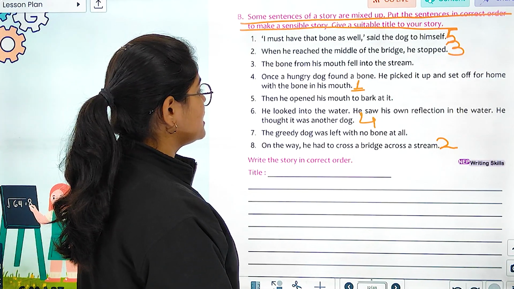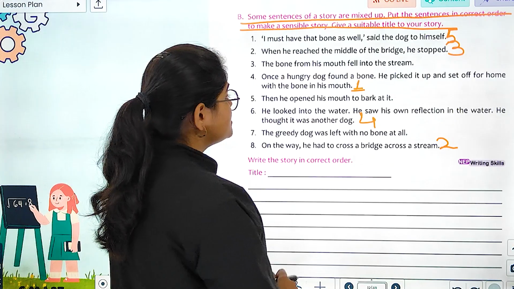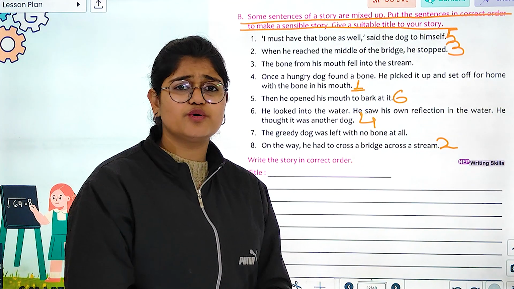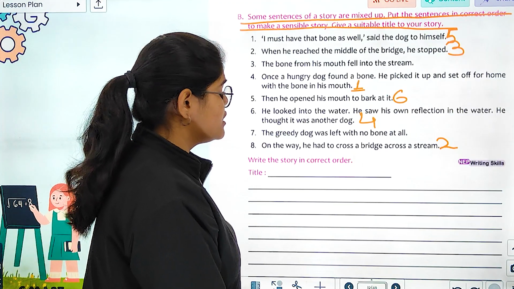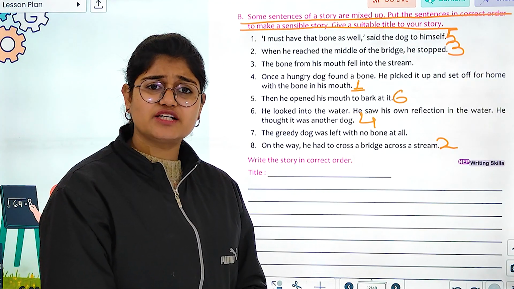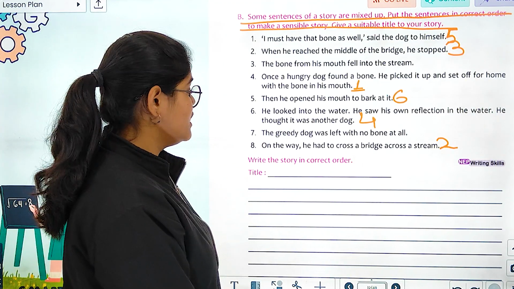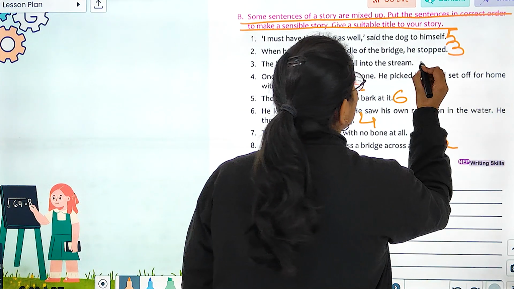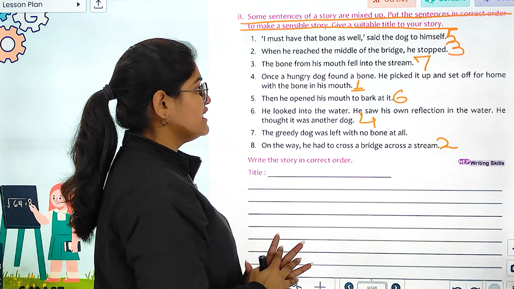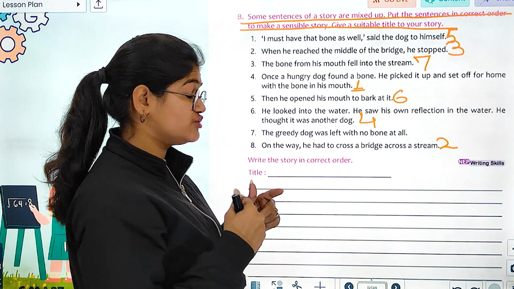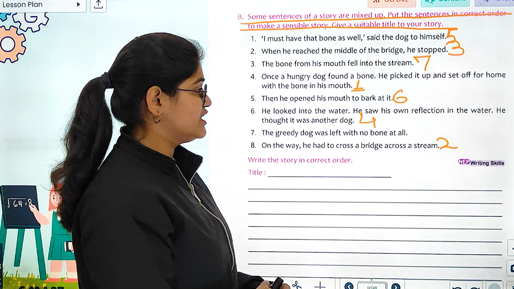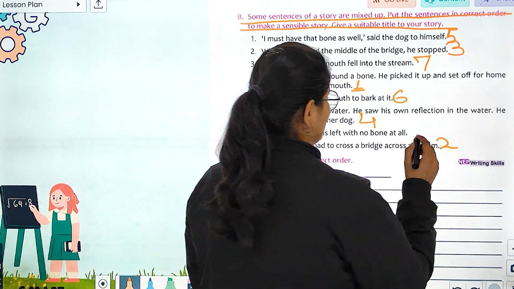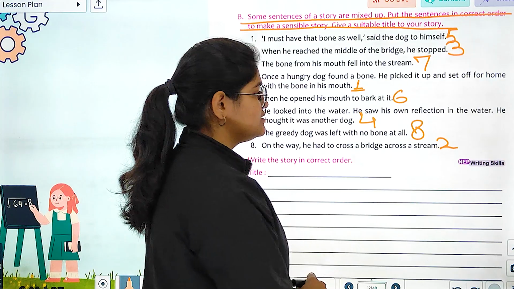Right? Then he opened his mouth to bark at it. उसने अपना मुंह खोला ताकि वो उस डॉग पर चिल्लाए और वो डॉग डर कर भाग जाए अपनी बोन छोड़कर. As soon as he opened his mouth, the bone from his mouth left and fell into the stream. उसके मुंह में जो बोन थी वो अब नीचे गिर चुकी थी. Right? Now the greedy dog was left with no bone at all.